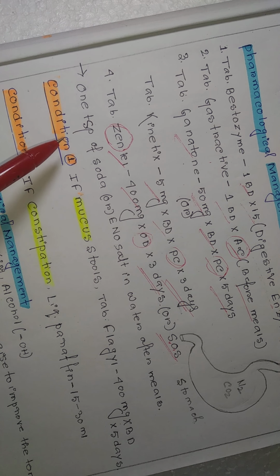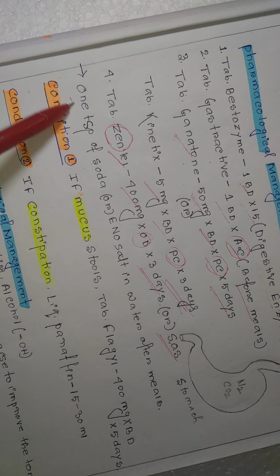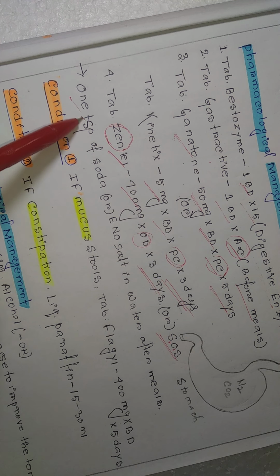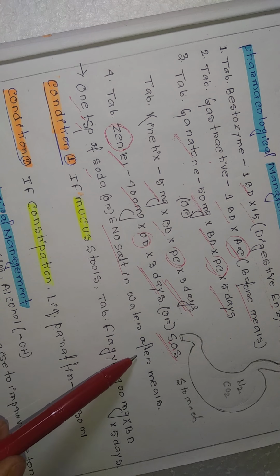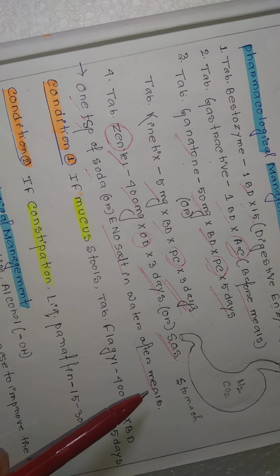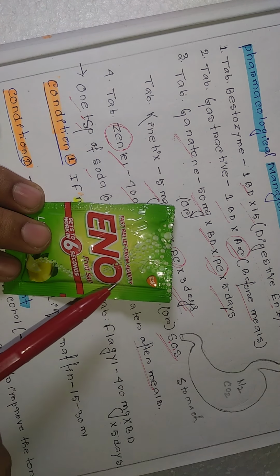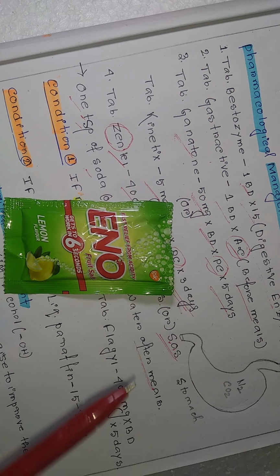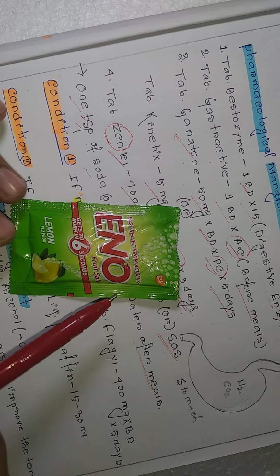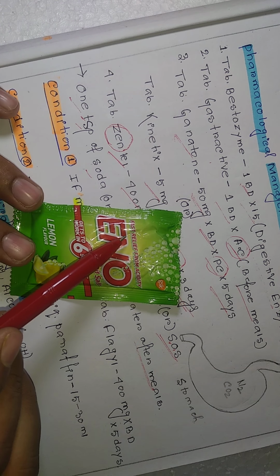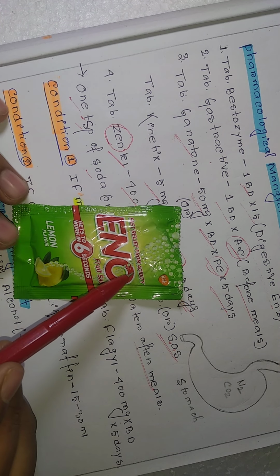And the second portion is 1 teaspoonful of soda or salt in water after meals. You can go with this also sometimes for management of flatulence. It is useful in case of flatulence, and they are saying it gives fast relief from acidity.